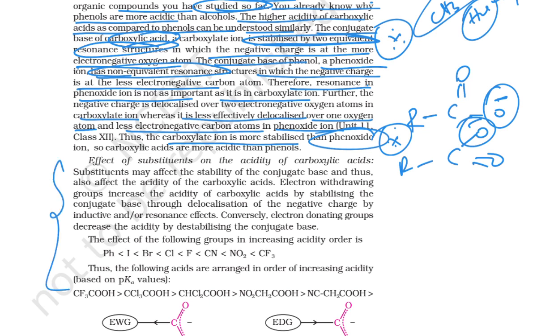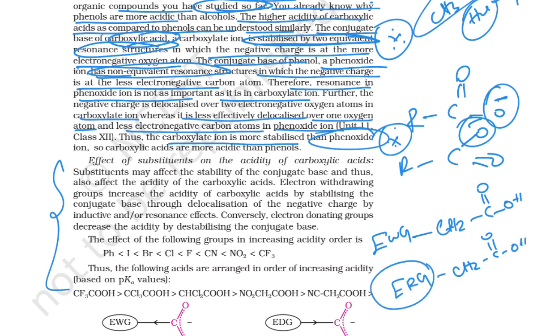Now if there is an acid I am taking, okay, in that if there is an electron withdrawing group, or an electron releasing group also possible, the electron releasing group is going to destabilize the carboxylate ion.